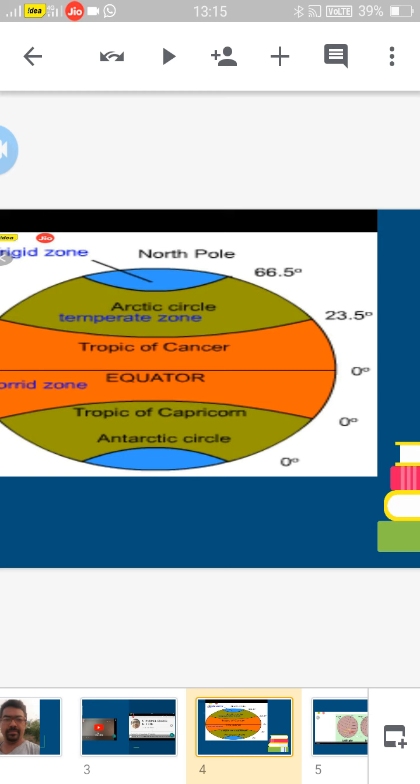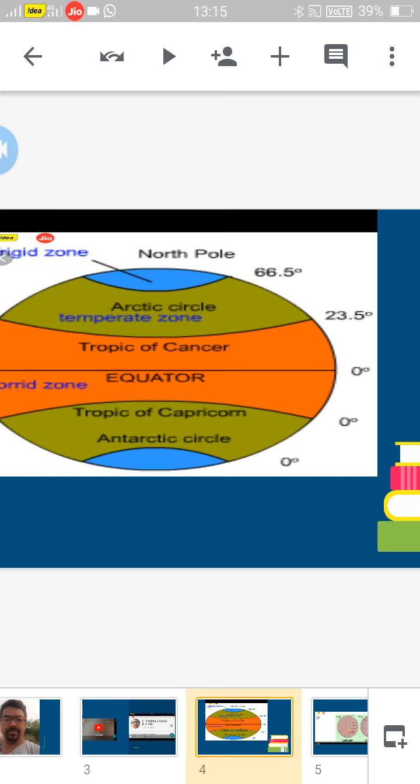Like that, from the equator to the North Pole is the northern hemisphere, and from the equator to the South Pole is the southern hemisphere. So the equator divides Earth into two halves. These are the important latitudes. What is the latitude passing through the middle of India? That is the Tropic of Cancer. Where is India located, in the northern or southern hemisphere? Absolutely, it is in the northern hemisphere. The Tropic of Cancer passes through the middle of India. So, India has a tropical type of climate.